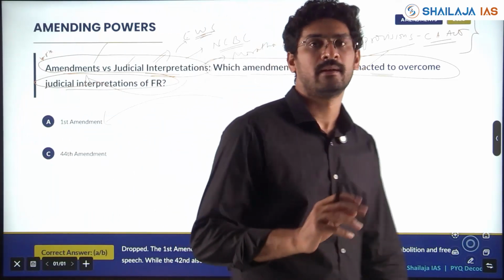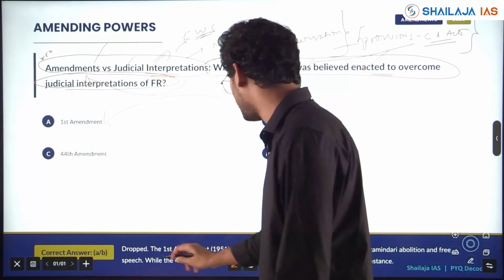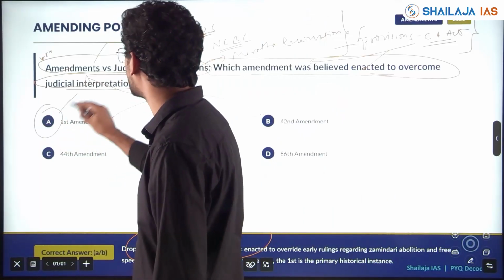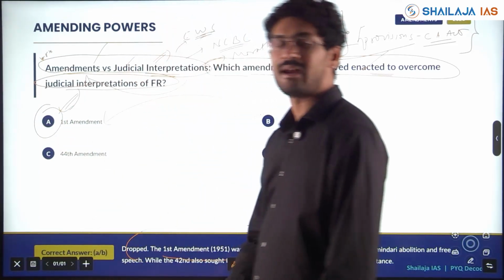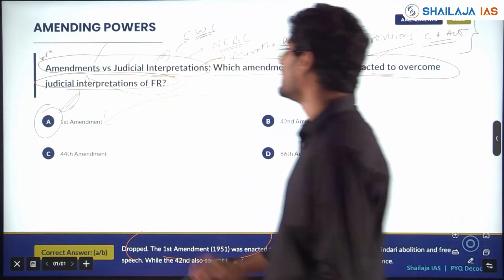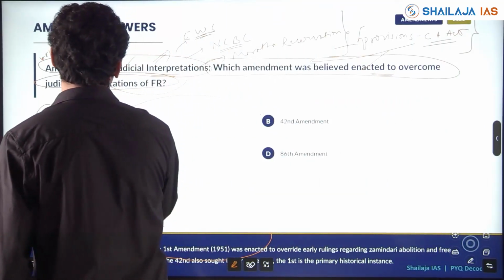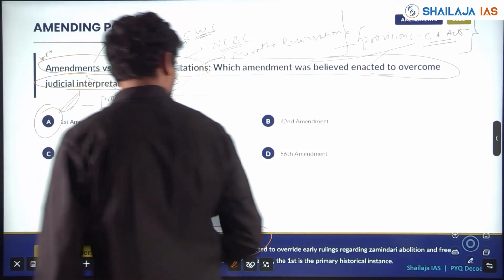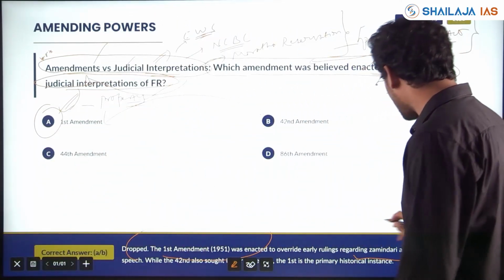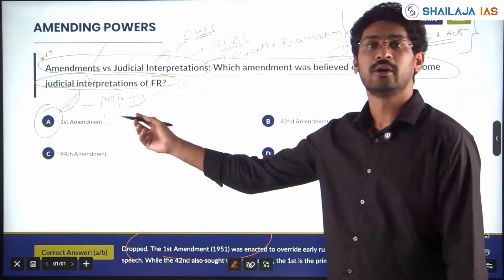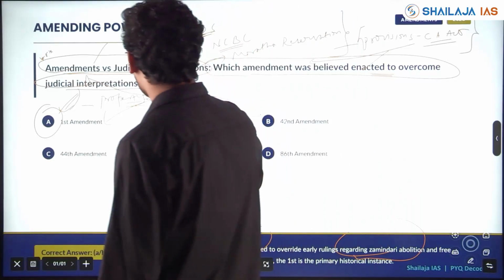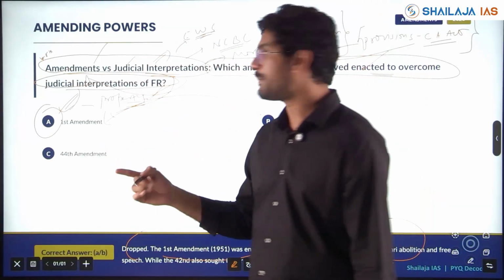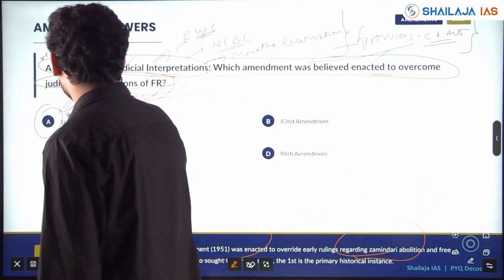The First Amendment of 1951 was enacted to bypass judicial interpretation of fundamental rights, because the right to property was then a fundamental right, and all the zamindari people had gone to court to claim the right to their property. To overcome judicial interpretation, the First Amendment Act was brought.